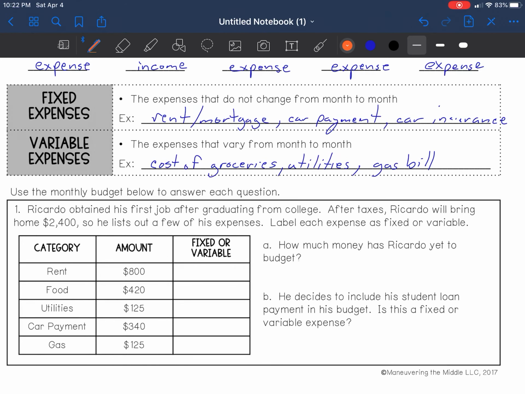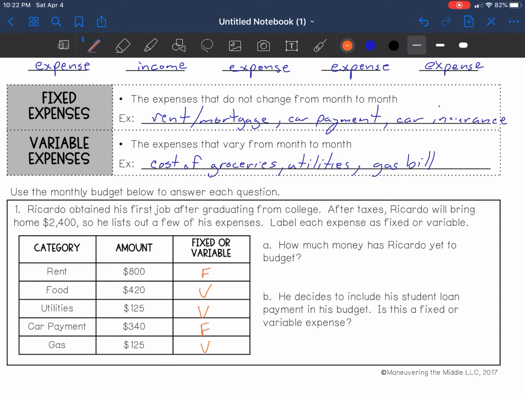So for example, rent would be considered fixed. Let's put a capital F. Food could change from month to month. That's variable. Utilities, once again, are variable because that could change from month to month. A car payment is fixed. And then the gas you use for that car is variable. It depends on how much you use it.